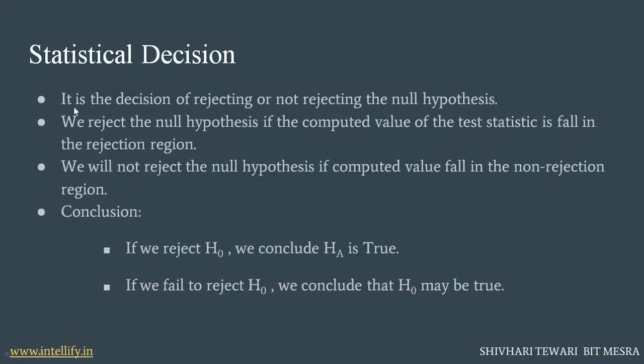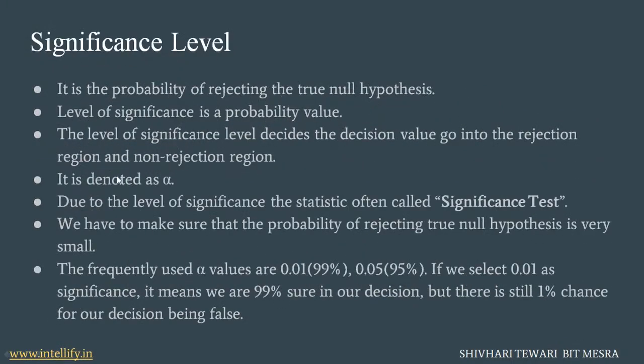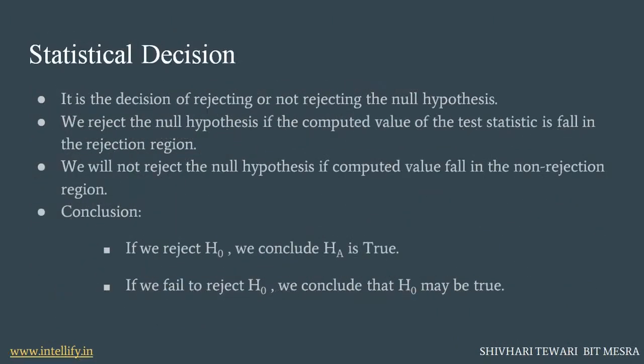After that, what is a statistical decision? It is the decision of rejecting or not rejecting the null hypothesis. Like I said earlier, the significance level tells us the probability that we are going to reject the null hypothesis or not reject it. So that's what the statistical decision tells us: we should decide to reject our null hypothesis or decide not to reject it. If we reject our null hypothesis, the computed value of the test statistic falls in the rejection region.